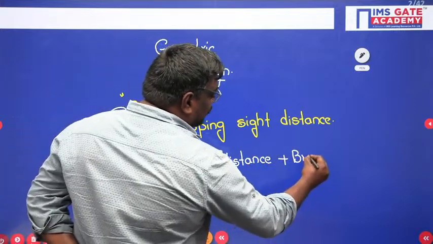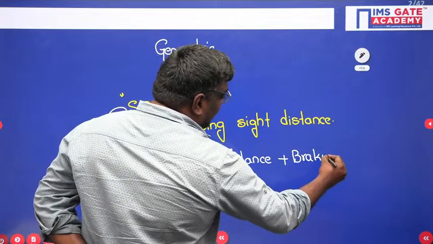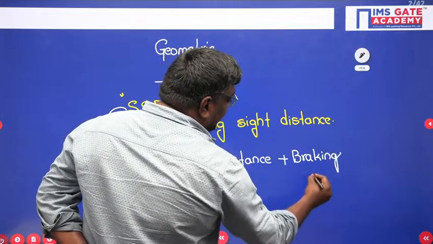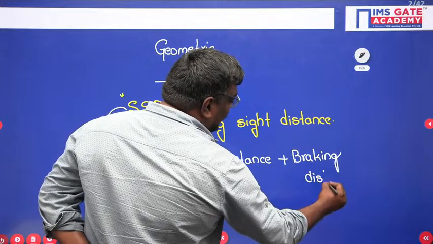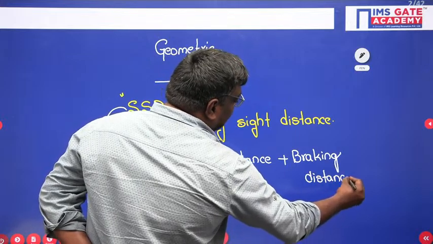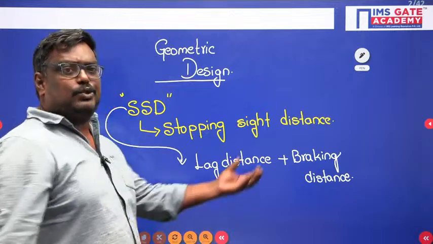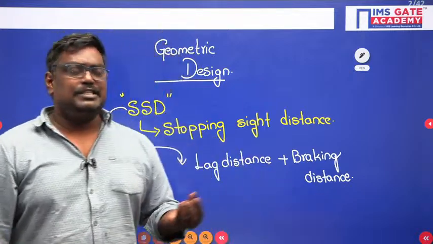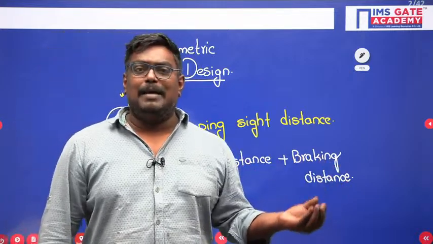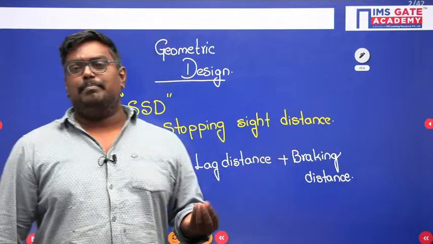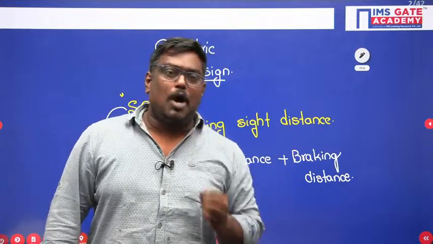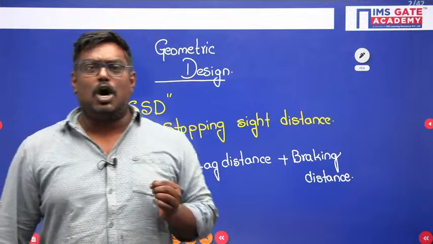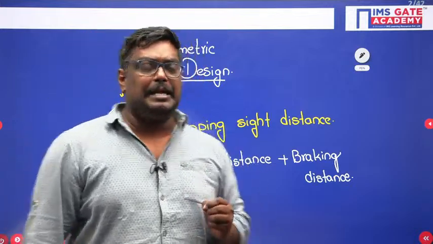Now my dear students, what do you mean by lag distance? It is the distance travelled by the vehicle during the reaction time. And what is the distance travelled while applying the brakes? That is called braking distance. So stopping sight distance is a summation of lag distance plus braking distance.